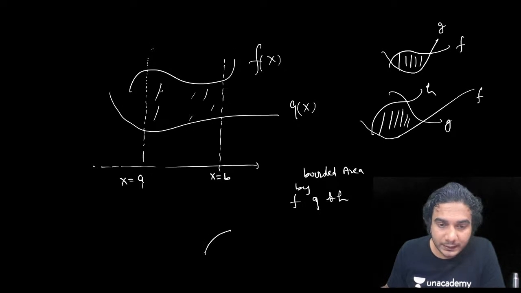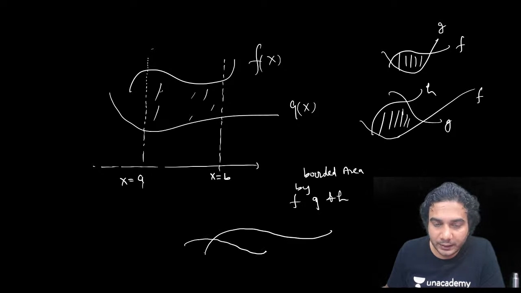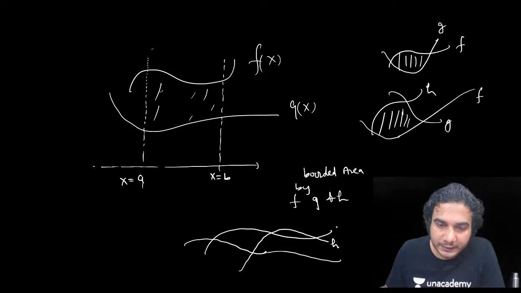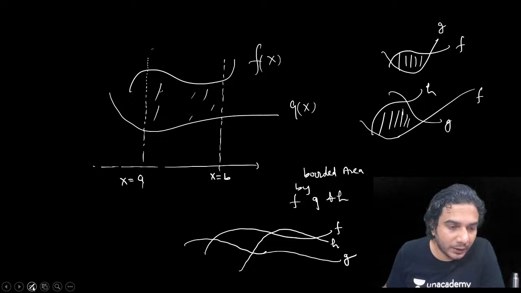Say this is F, this is G, and say this is H. So this is the H function, this is the F function, and this is G. You need to find the area bounded by all three.